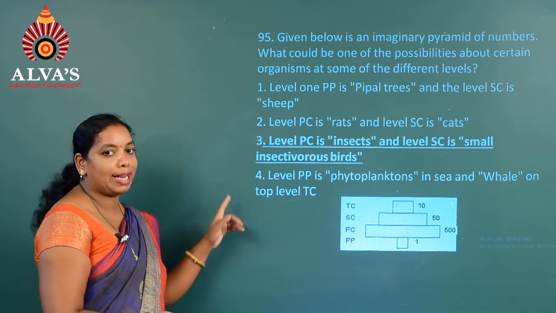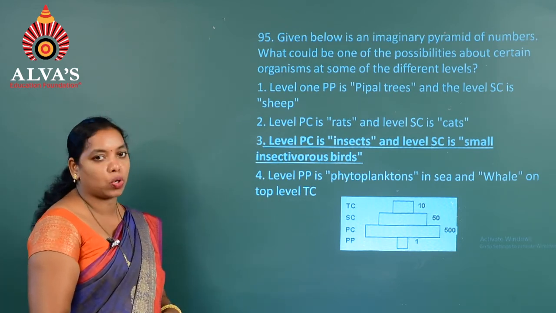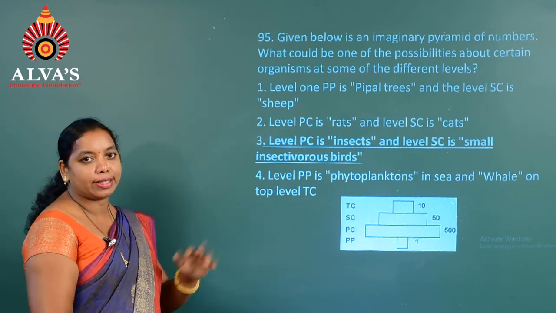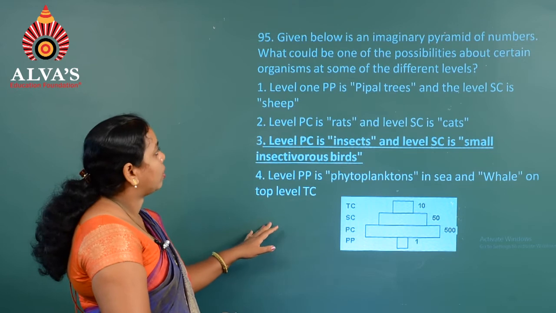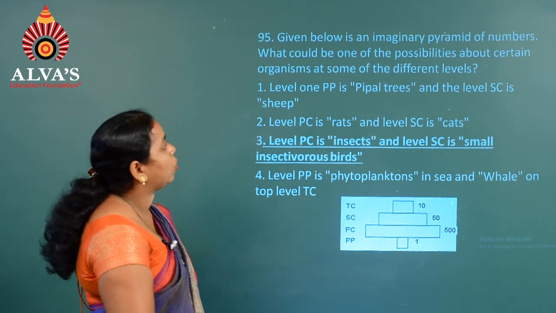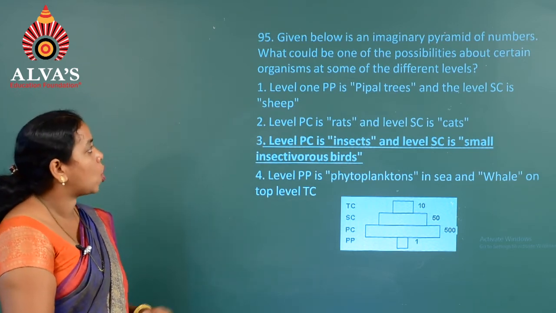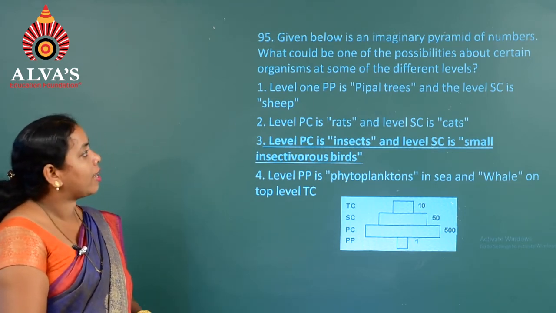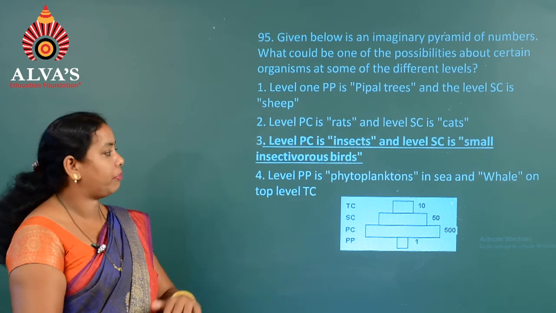And the fourth one, the primary producer is phytoplanktons in a sea, and whale on the top level, that is tertiary consumer. So here, the question given below was about the imaginary pyramid of numbers. What could be one of the possibilities about certain organisms at some of the different levels?